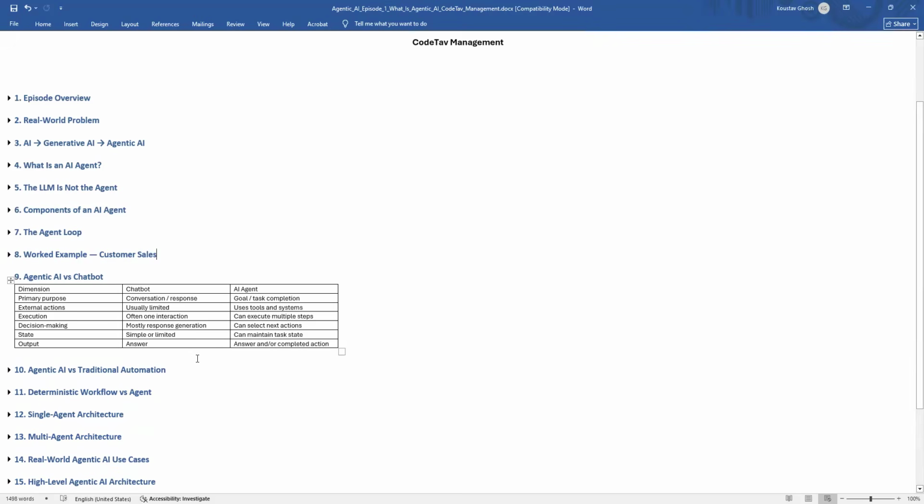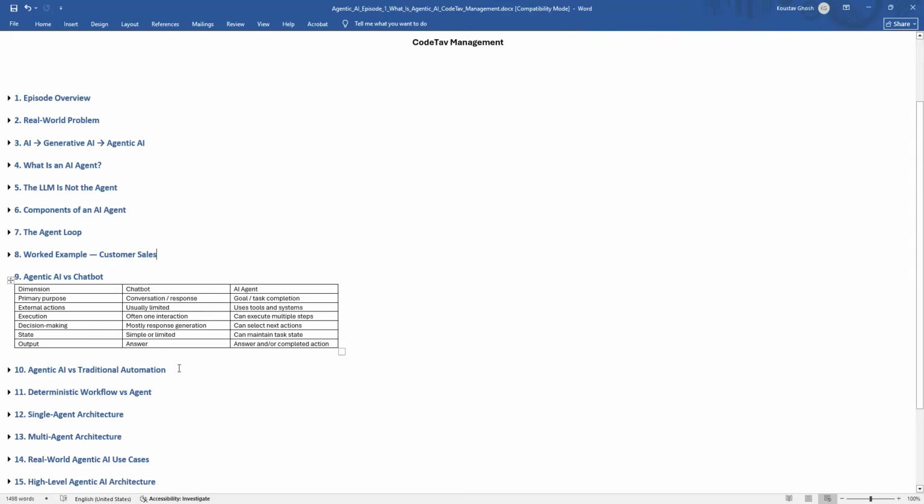So now let's compare a chatbot and an agent. A chatbot is primarily designed around conversation, but an agent is designed around task completion. For example, if you ask a question to a chatbot, it will go to the LLM and give us the answer.